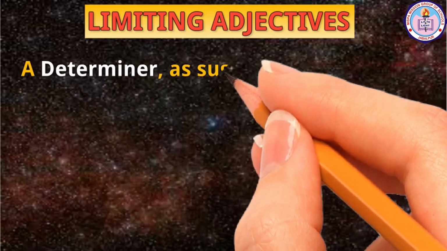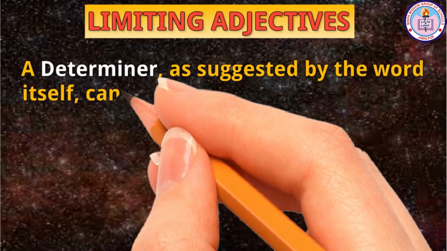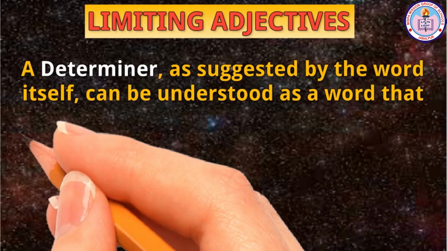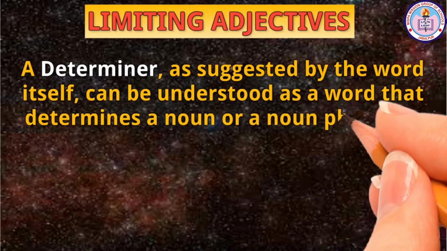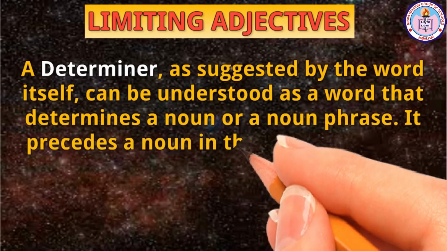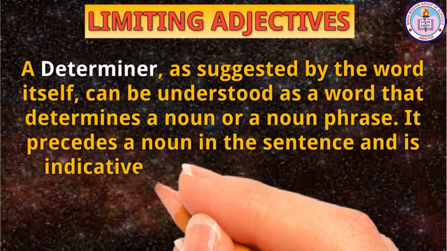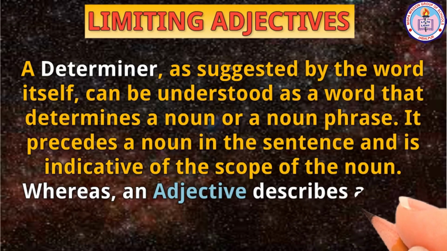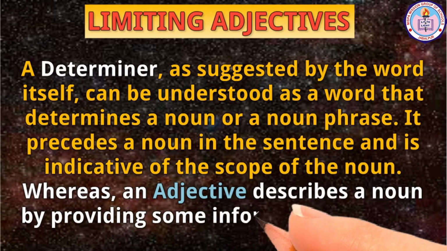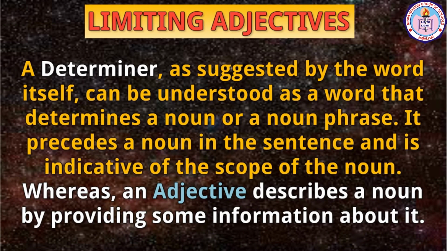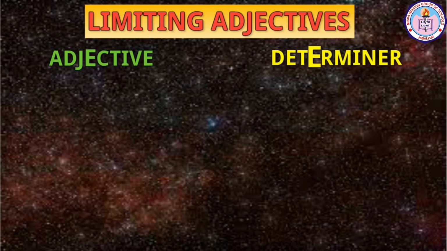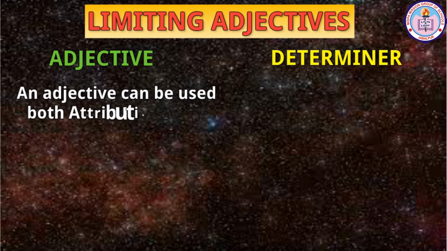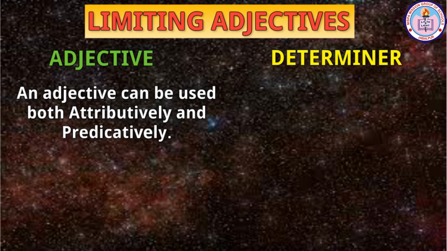A determiner, as suggested by the word itself, can be understood as a word that determines a noun or a noun phrase. It precedes a noun in the sentence and is indicative of the scope of the noun. Whereas, an adjective describes a noun by providing some information about it. Look at this chart and let us examine the comparative study of adjectives and determiners. 1. An adjective can be used both attributively and predicatively.